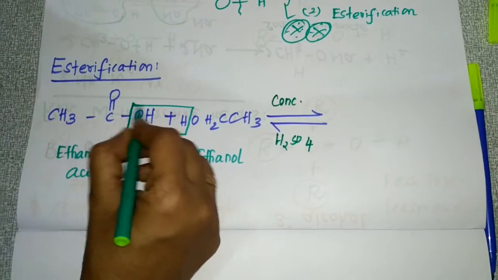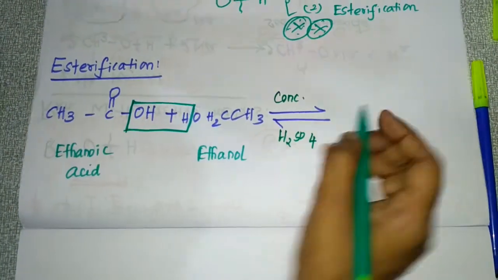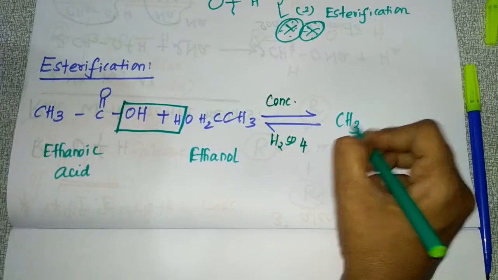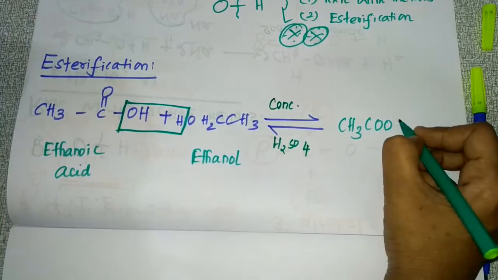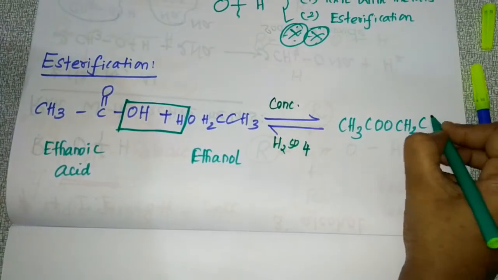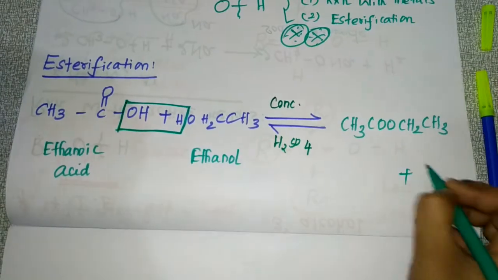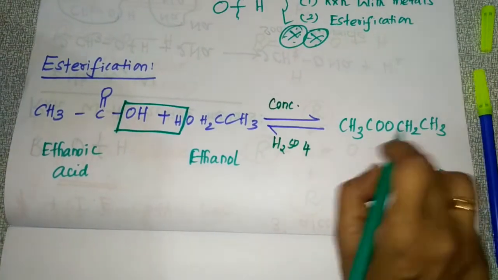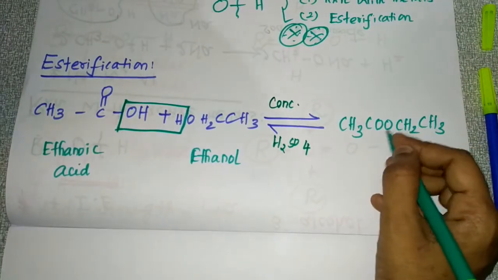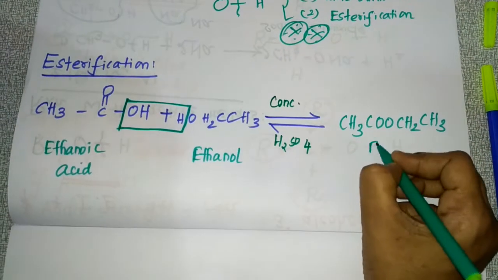So what will get removed? Water will get removed, and your product will be CH3COOCH2CH3 plus water, and the name of this one is ethyl ethanoate.